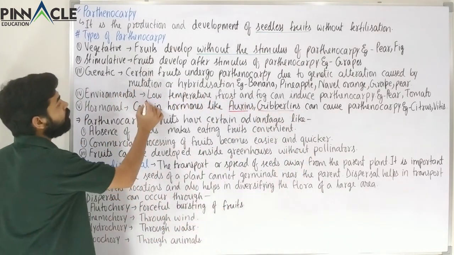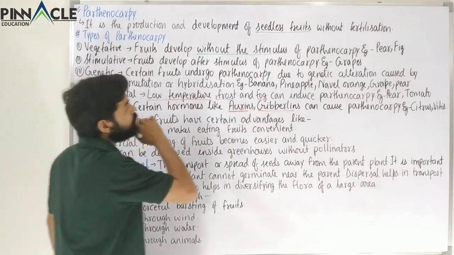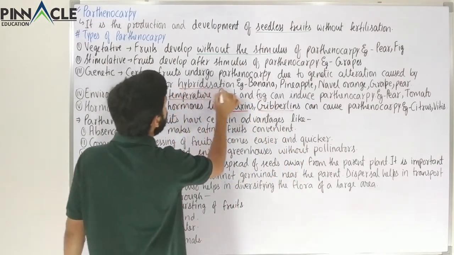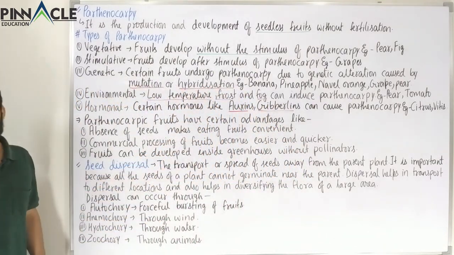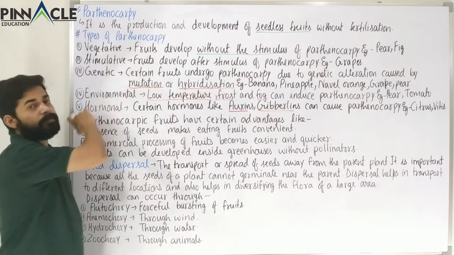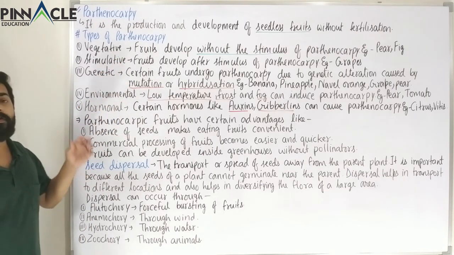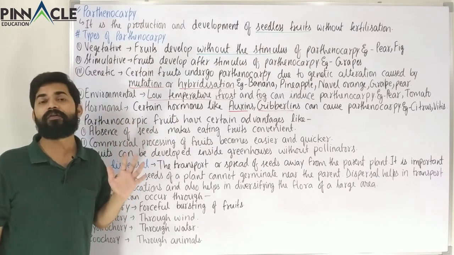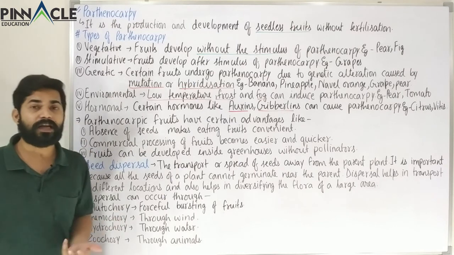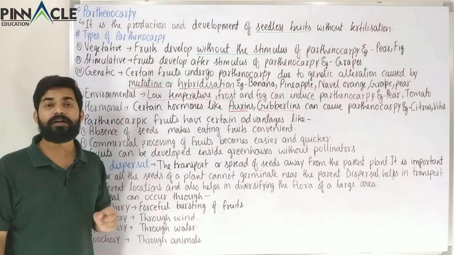And here the environmental conditions were low temperature, frost and fog. Likewise here, due to genetic alteration caused by mutation or hybridization. So these are the factors which cause parthenocarpy in different varieties, and these are the two common types, that is, the two main categories, vegetative and stimulative. So we have to study these 5 types of parthenocarpy, or different events or factors that lead to parthenocarpy in different plants.